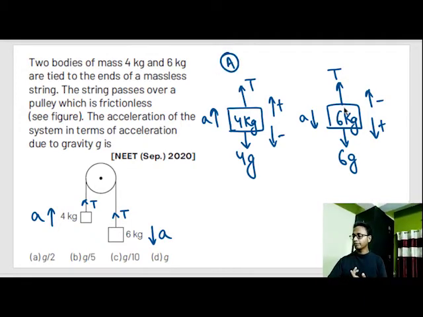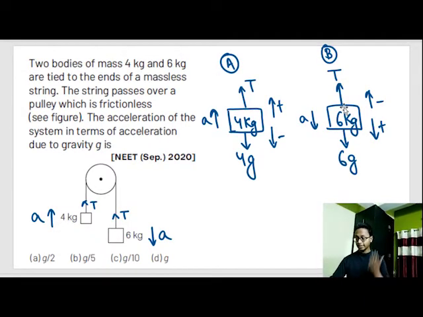This is body A. This is body B. The trick is to always assign the positive direction of the axis to the direction of acceleration. Is this a rule? No. This trick just makes it very simple. Otherwise you are most likely to make an error.